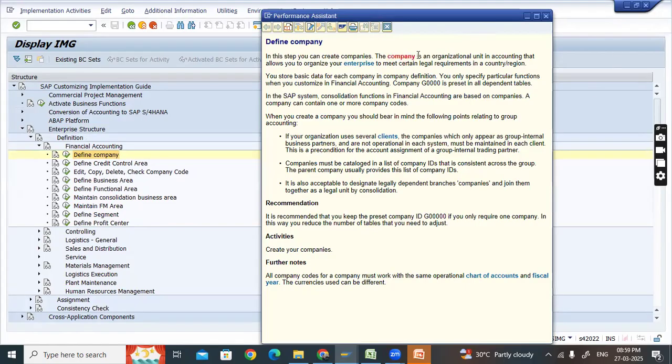Say, for example, the company is an organizational unit that allows you to organize your enterprises. Okay, like this, some sort of information at the base level. It's a bit difficult to understand this, but once you move on, after reading a couple of things, you will be able to understand everything here.